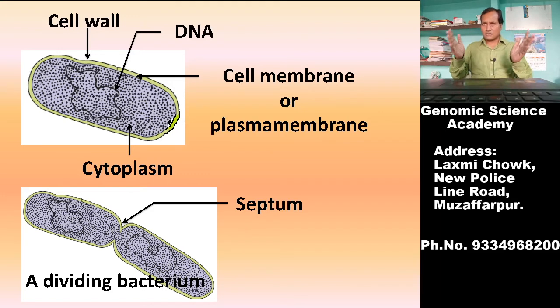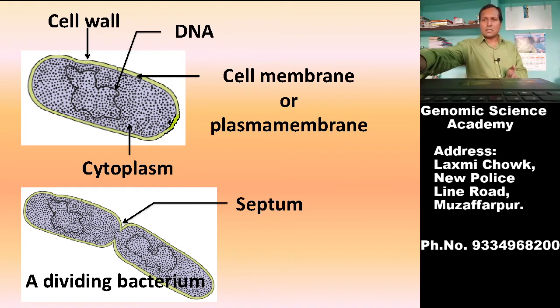Through binary fission, bacteria reproduce asexually. However, a special type of, a primitive type of sexual reproduction, that is conjugation, may also be found in the case of bacteria.